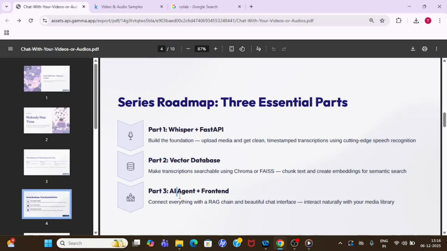In part 3, we are going to build an AI agent, either in n8n or LangChain. It is up to you which framework you use, but the first two parts will be the same, where you upload a video, convert it into chunks, and then store it into the vector database. In part 3, we have a luxury to decide which framework we are going to use. Right now I'm thinking of either LangChain or n8n, and then give a front end system to the user so that he can ask any questions related to the video he uploaded. So this is the high level system.